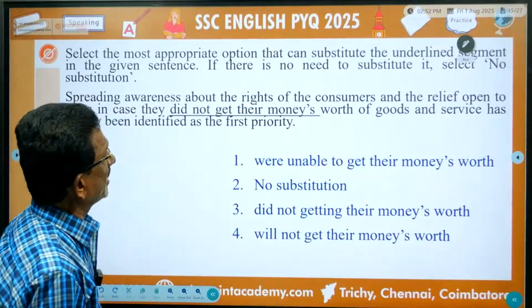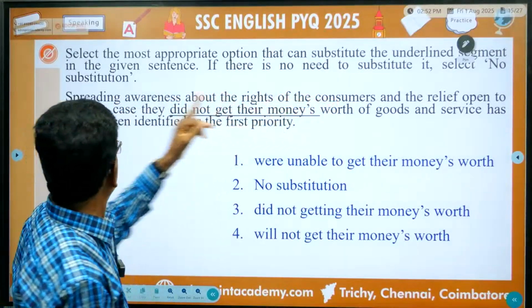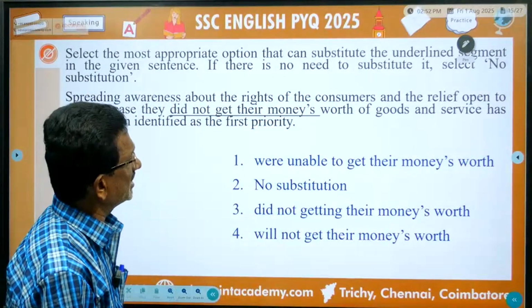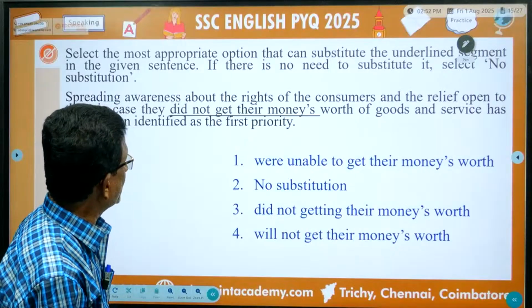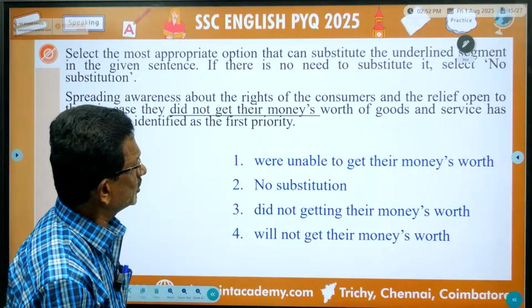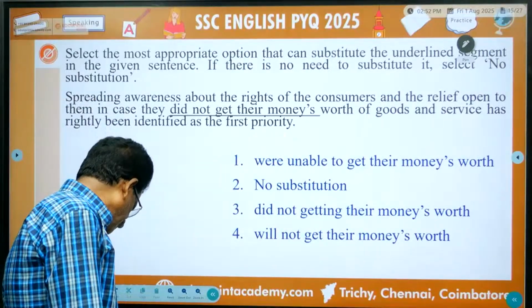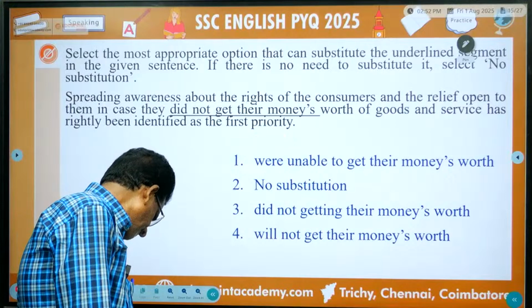Select the most appropriate option that can substitute the underlined segment in the given sentence. If there is no need for substitution, select the no substitution option. Spreading awareness about the rights of consumers and the relief open to them in case they did not get their money's worth of goods and services has rightly been identified as the first priority. As the first priority.